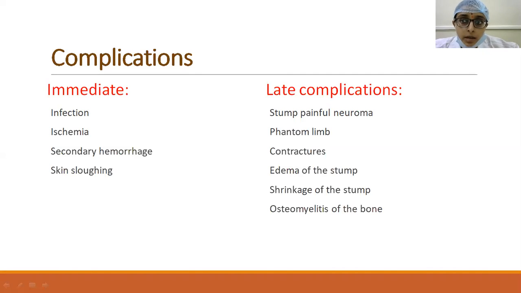And then secondary hemorrhage, which is one of the immediate complications of amputations. Due to the spinal anesthesia, there will be some hypotension. When the patient recovers from the anesthesia, the normal blood pressure will be restored, and as a result there could be secondary hemorrhage if not properly ligated. Sometimes there could be slipping of the ligature, which is rare. So these are the reasons for secondary hemorrhage.